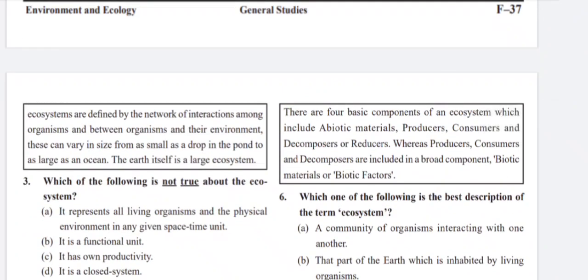There are four basic components of an ecosystem, which include abiotic material, producers, consumers, and decomposers or reducers, whereas producers, consumers, and decomposers are included in a broad component: biotic materials or biotic factors.